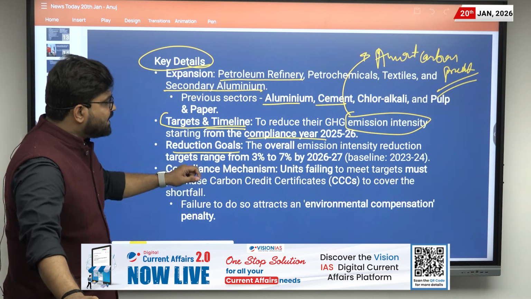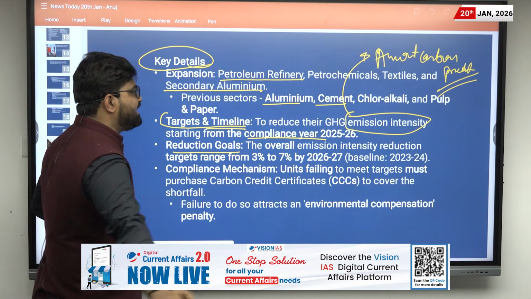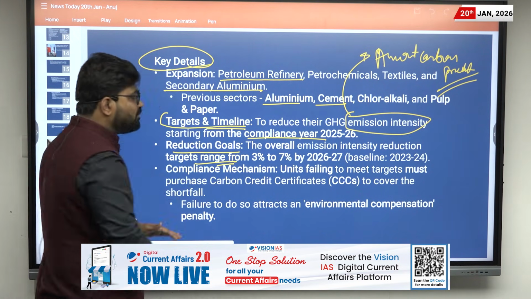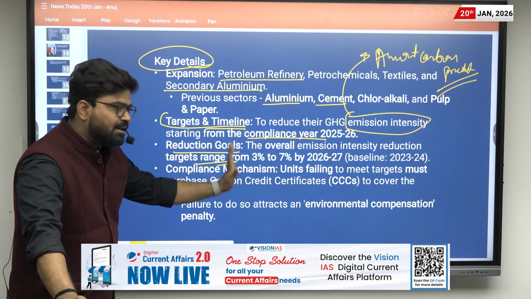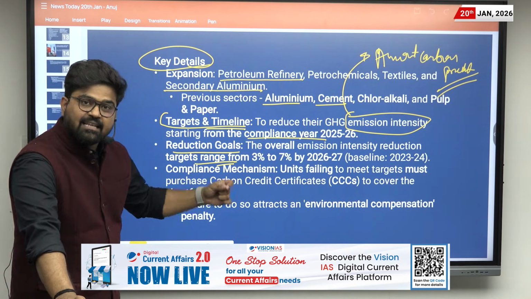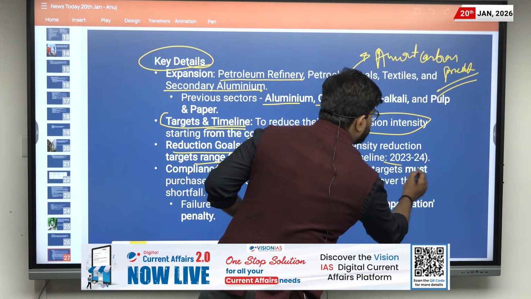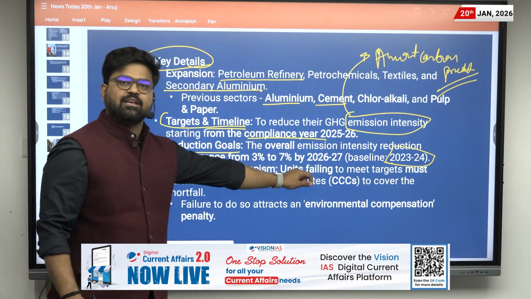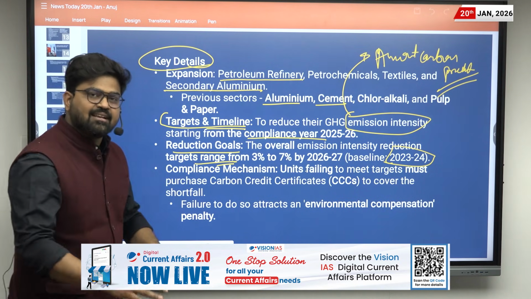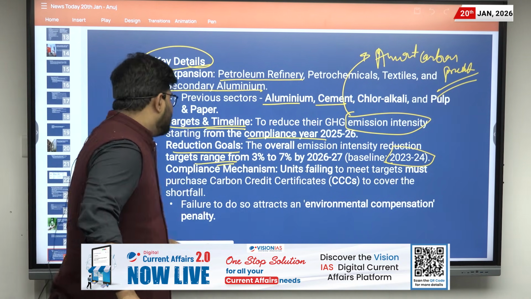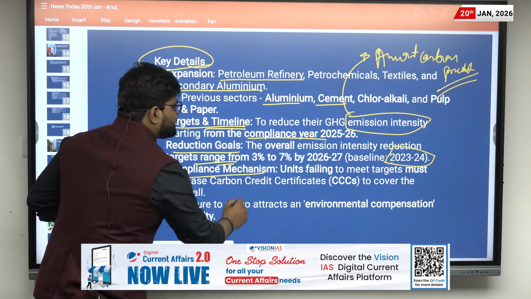Then there is the reduction goal as well. So this scheme wants their overall emission intensity reduction target to range from 3% to 7%, and the baseline is 2023-24. This is also very important, that is, what is the baseline for this scheme. Then what is the compliance mechanism?